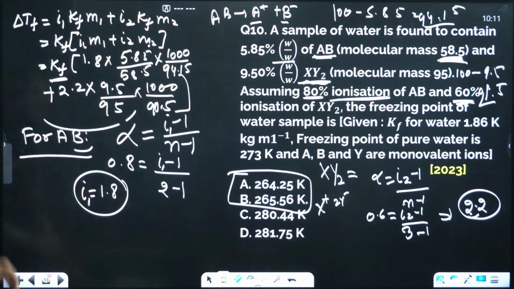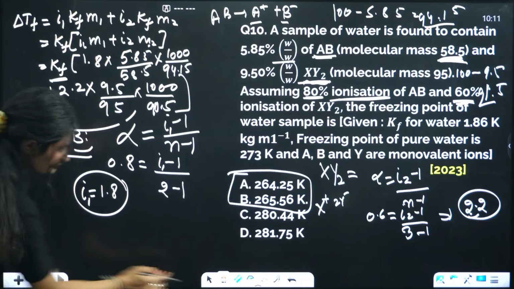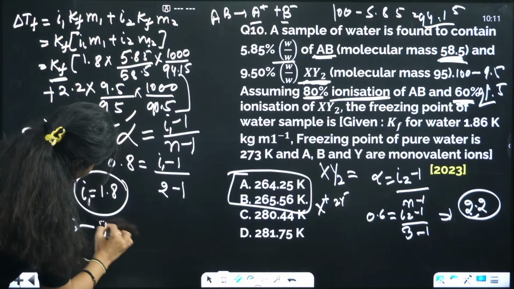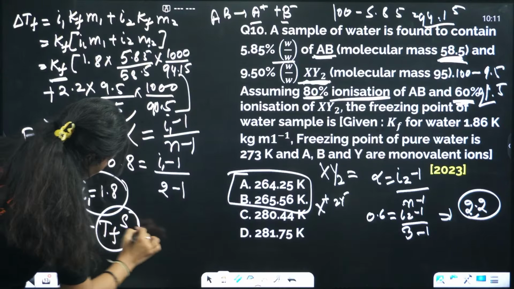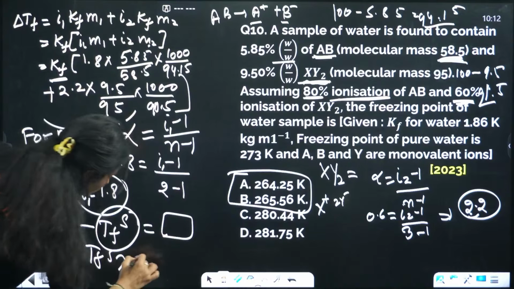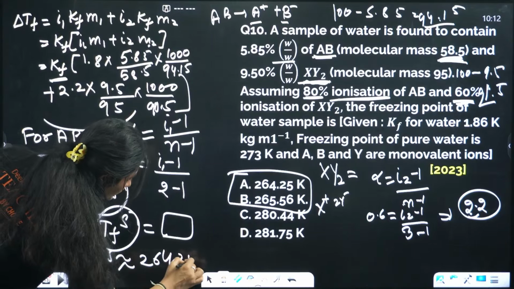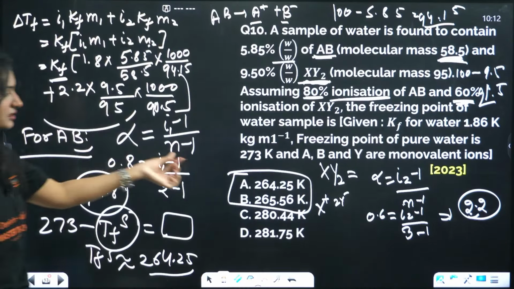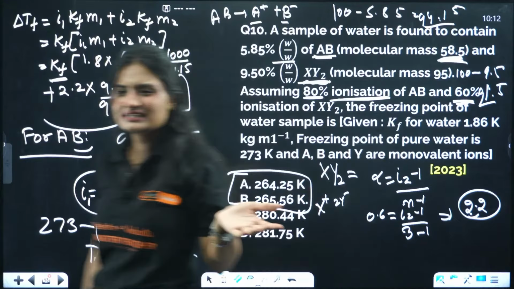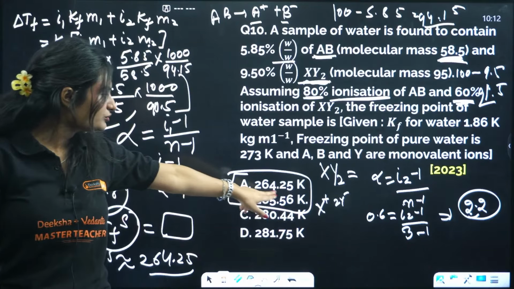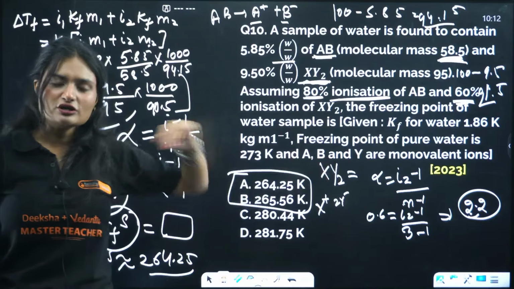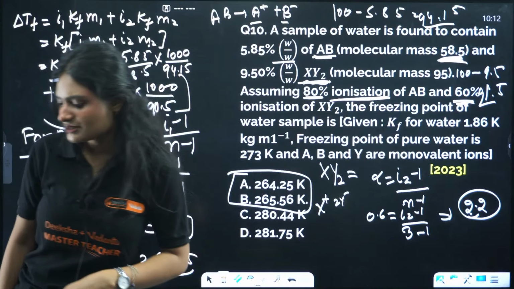I don't have enough space. Some value will come out, and your final answer will be close to 264.9 something. It's not exact. I calculated it and it came out to be 264.9 something, right? You can go to 265 also, but always take the lesser one when you're doing the approximation.